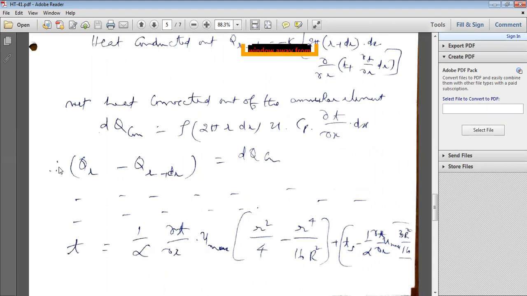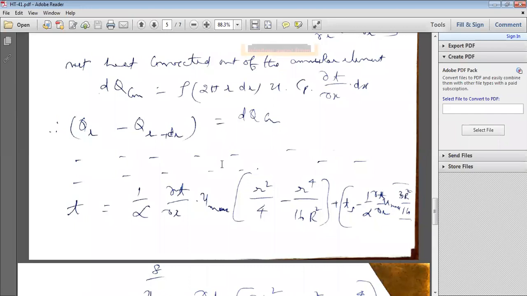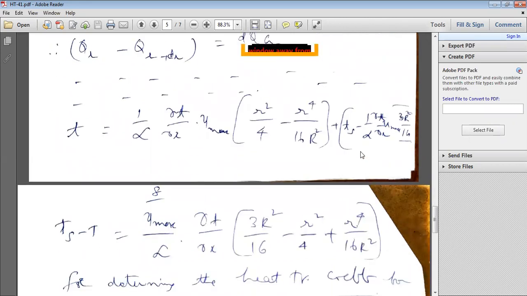So finally, by getting the values of Qr and Qr plus dr, substituting them here along with the convection heat transfer, and by simplification through mathematical steps, the temperature distribution equation in a tube or pipe is 1 by alpha dou T by dou x into maximum velocity into small r square by 4 minus small r to the power 4 by 16 r square, where small r is the inside radius, capital R is the outside radius, and Ts is the surface temperature. Okay?